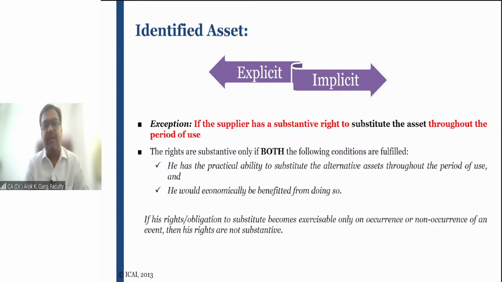For example, there is a lessor, and the lessor has imported a particular car from UK. He has only one car, and that is a very specialized car. It is not a normal car, it is a very special car. And the lessor has leased that car in favor of the lessee, and the lessor cannot purchase another car of that kind. He has only one car.